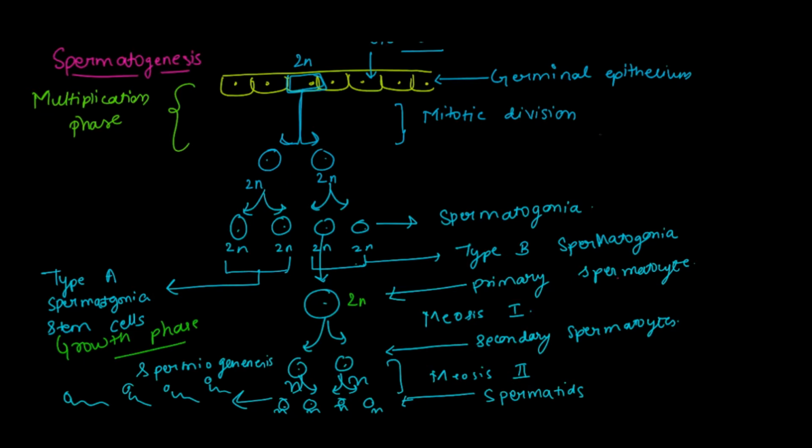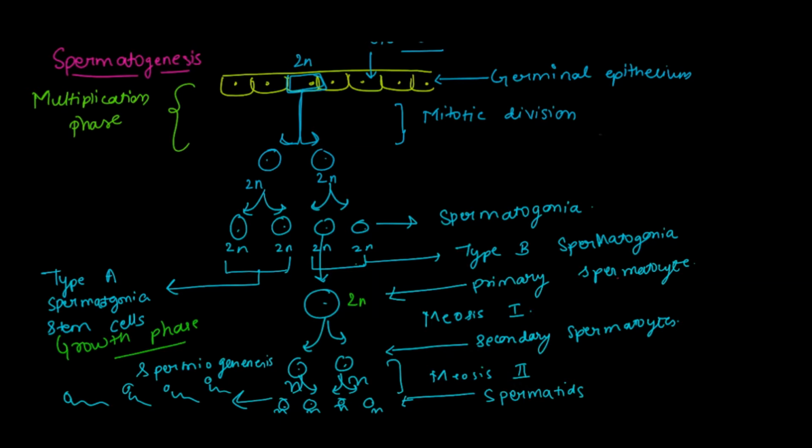So I'm going to revise that whole again. First, the spermatogenesis is going to happen in the germinal epithelium, in the germ cells, and then the germ cells are going to divide into two daughter cells by mitotic division, and these two daughter cells are diploid in nature. Then they further divide into two more daughter cells, and they are also diploid in nature. At this stage they are known as spermatogonia, and this whole phase is known as multiplication phase.